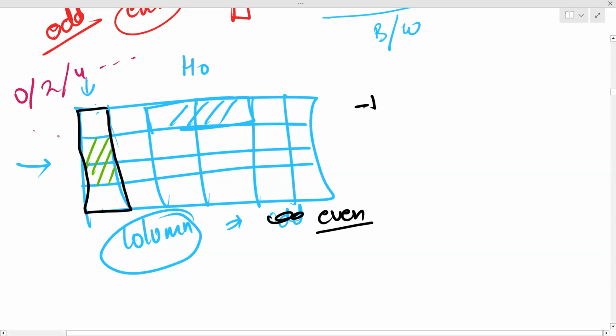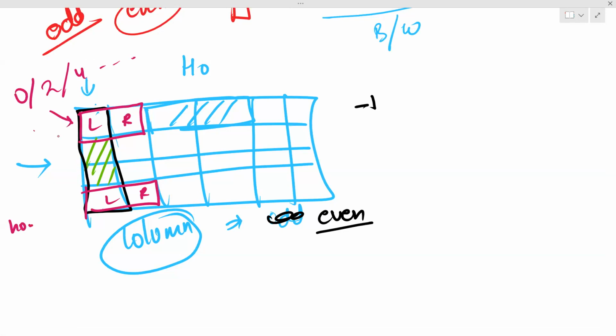I will have an even number of horizontal dominoes in this column, so LR, LR, right? These horizontal dominoes cannot be odd numbered. Is it clear? Like the same reasoning.